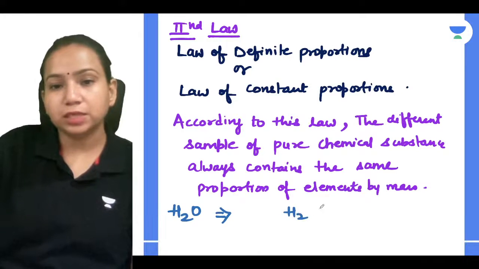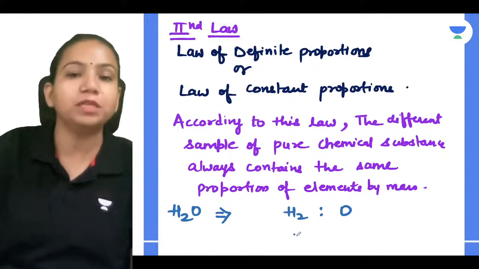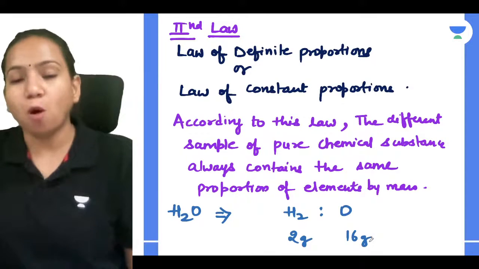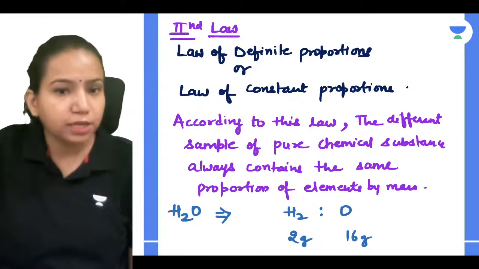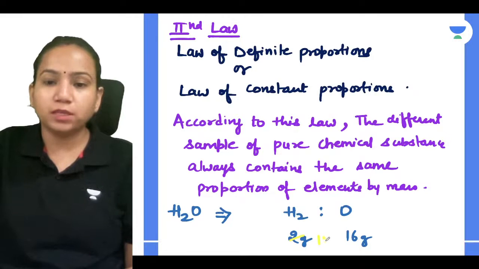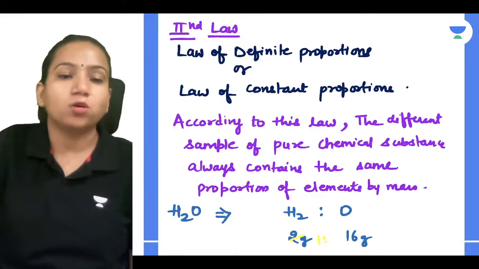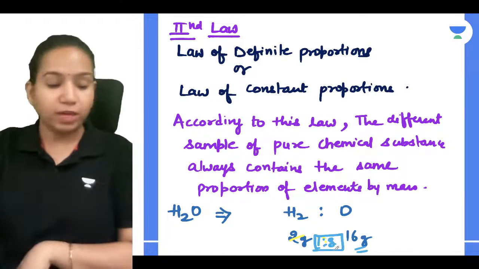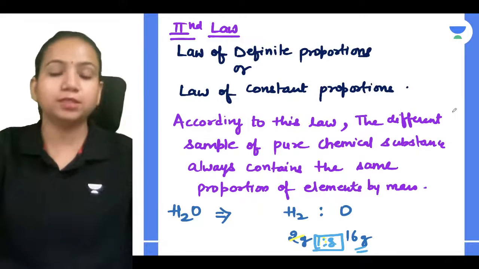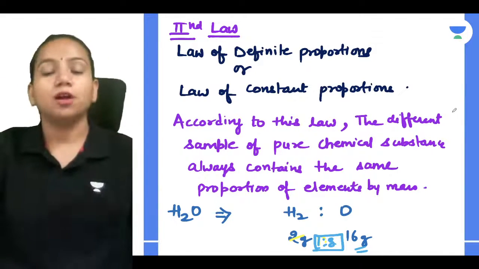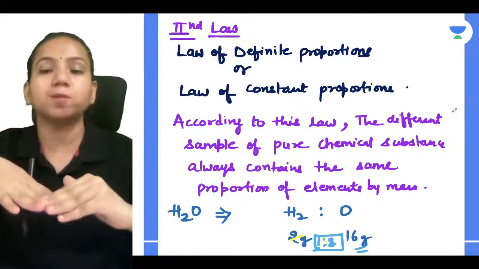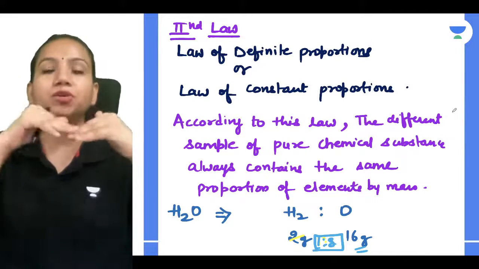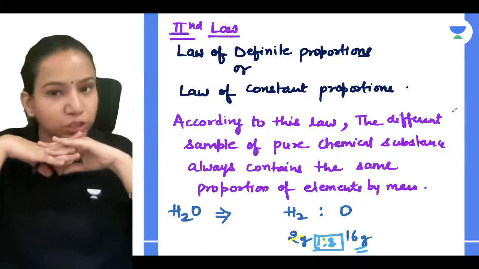So the oxygen and hydrogen ratio by mass is going to be: 2 gram of hydrogen always reacts with 16 gram of oxygen to form water, from wherever you are getting it. It doesn't matter, you will always get a 1:8 ratio. Hydrogen and oxygen always combine in a 1:8 ratio to give water, fixed from whatever source or place you are taking it. That's why compounds are pure substances, because the elements combine in a fixed proportion by mass, which doesn't change.